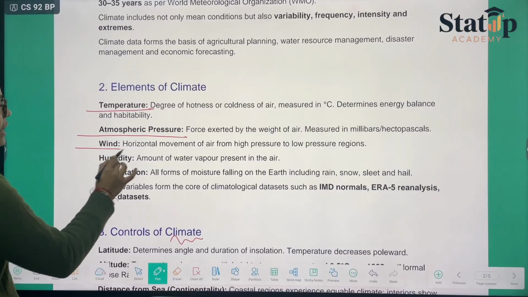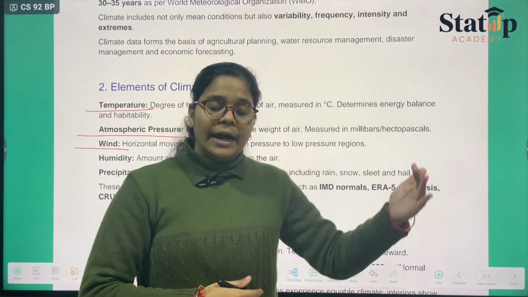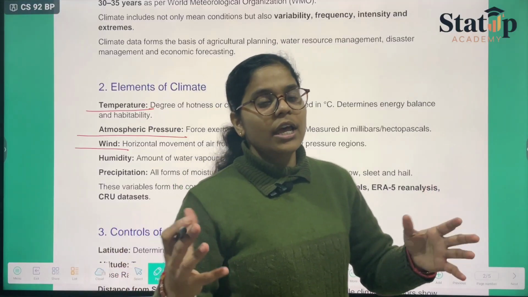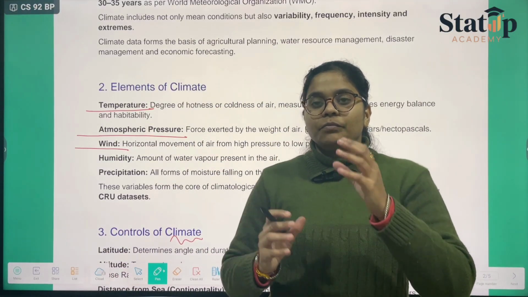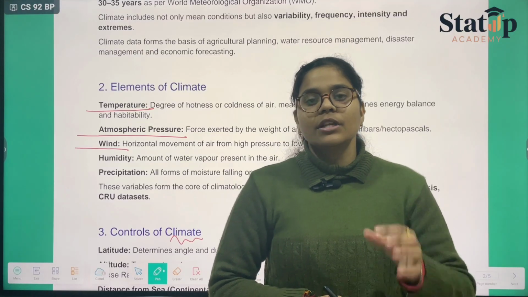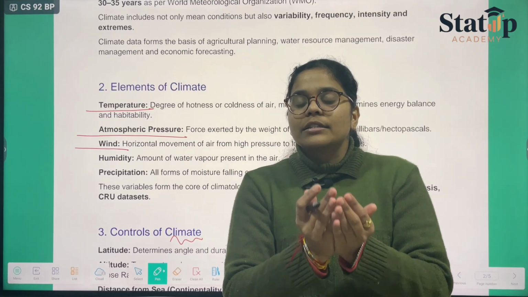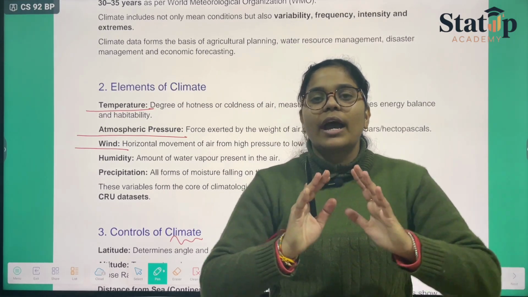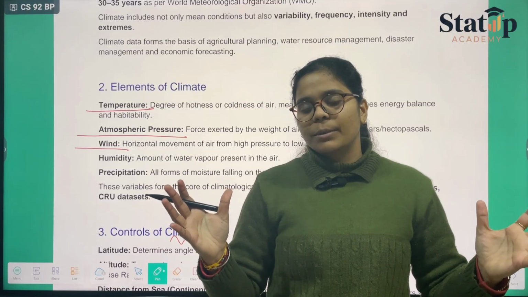Another thing is wind. Even in a high temperature region, if it is a windy region, there will be a change in pressure. See, if you need to blow a balloon, while blowing it you are blowing air in. Inside the balloon there is a certain pressure, and outside the balloon there is also atmospheric pressure.